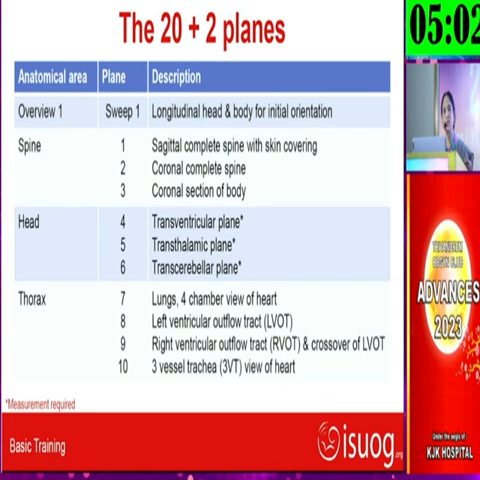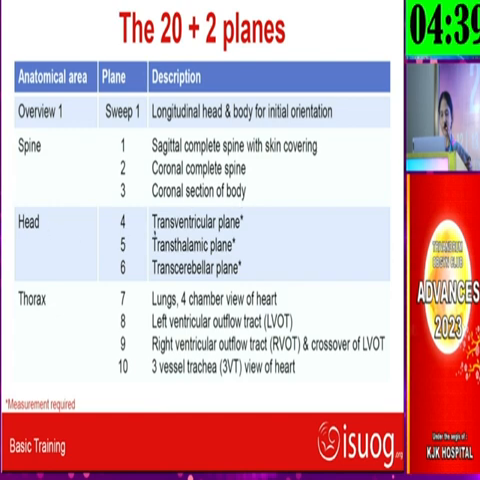ISUOG has come out with all these standard planes into what is called the 20+2 planes lecture, and the standard of imaging. It includes one overview sweep and one sweep. So it includes the spine, as I have explained to you, longitudinal head and body in the orientation, and then the sagittal spine with the skin covering, coronal complete spine and coronal section of the body.